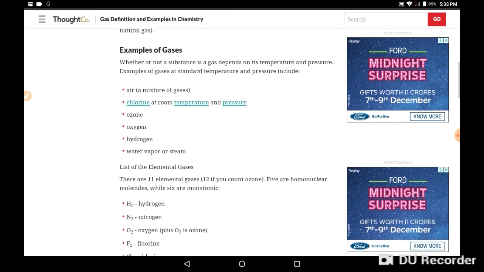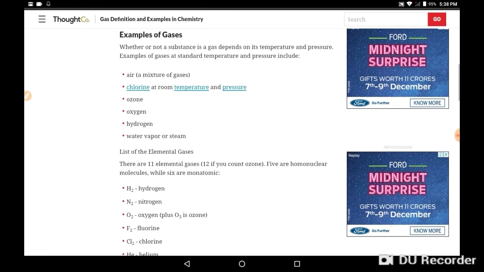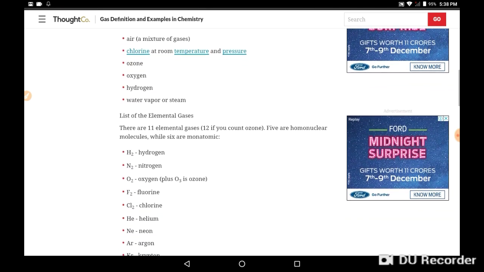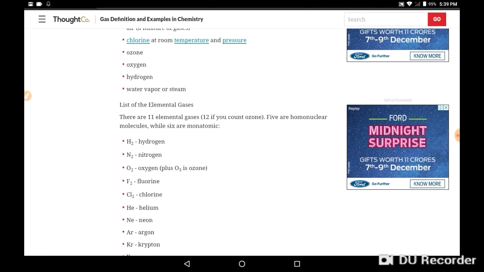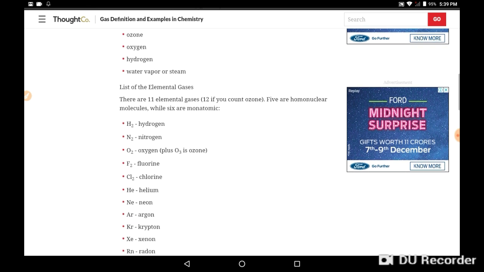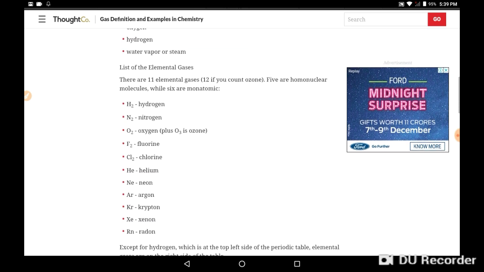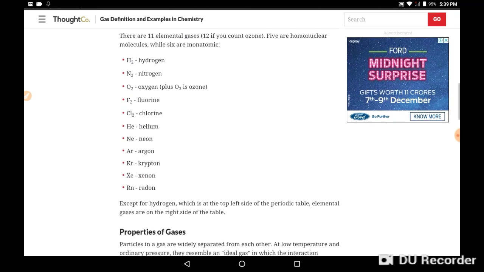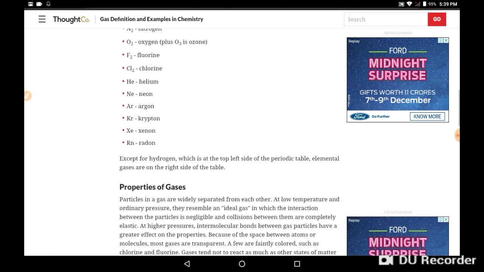Here are the examples of gas. Properties of gases.